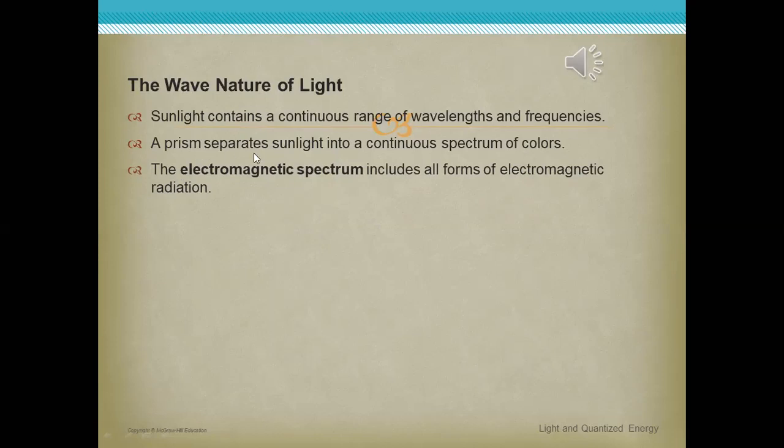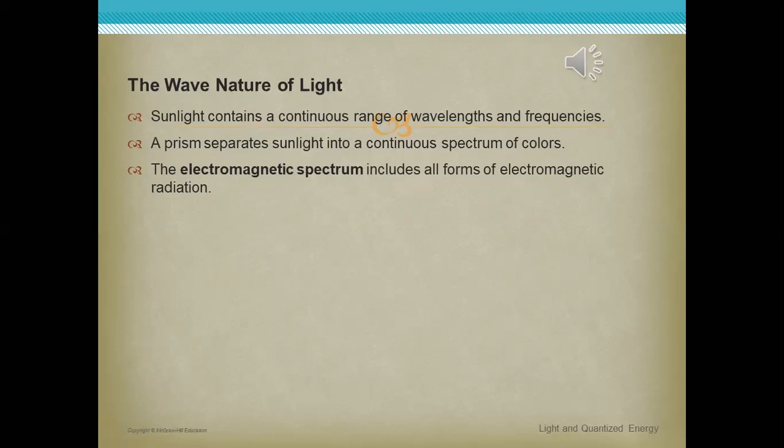Number 2, a prism separates sunlight into a continuous spectrum of colors, as light of the sun is called white light, and white light consists of 7 spectrum colors. So a prism can split light rays into 7 spectrum colors, as a rainbow occurs after rainfall and the appearance of sun rays.